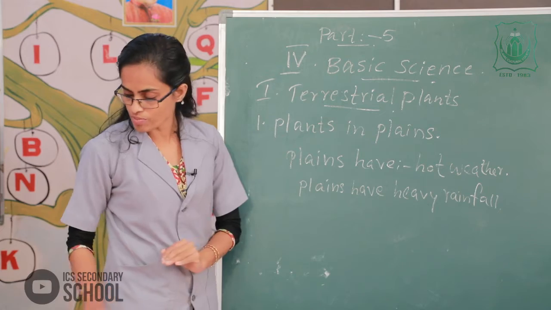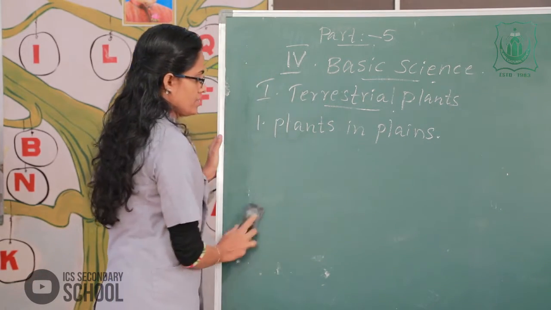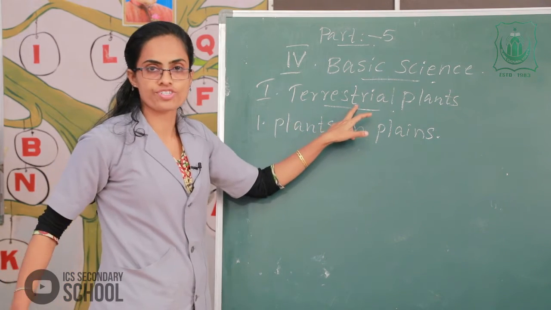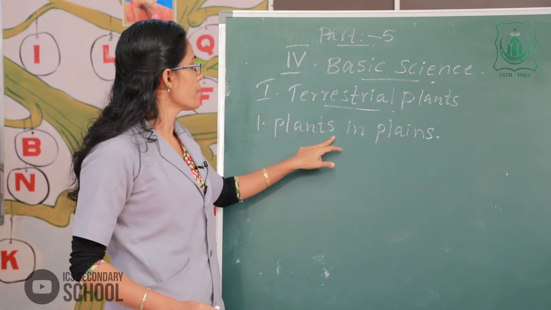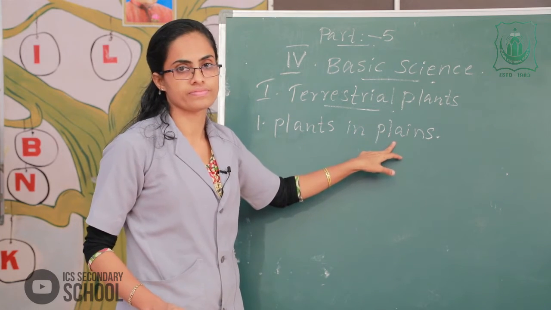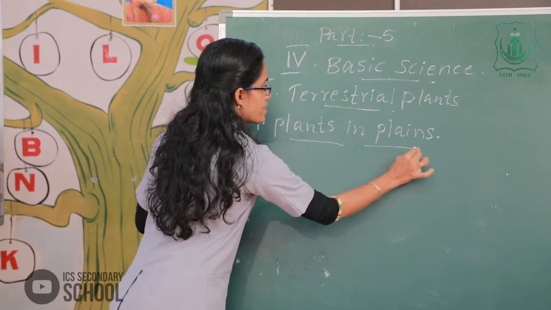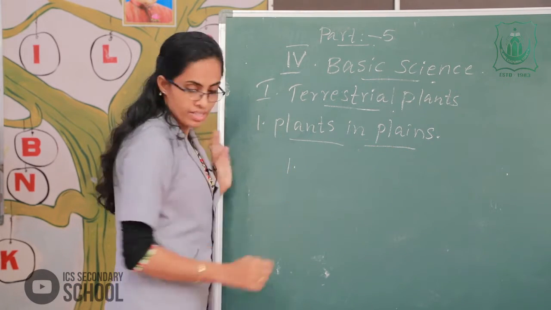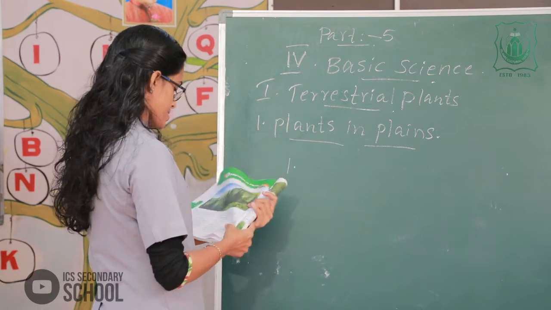I repeat once more, please listen here. There are different types of terrestrial plants. The first one, plants in plains. Plants in plains, that is evergreen plants and deciduous plants.